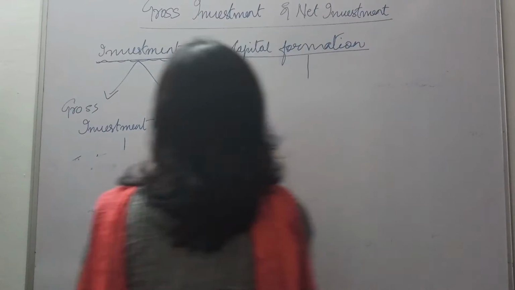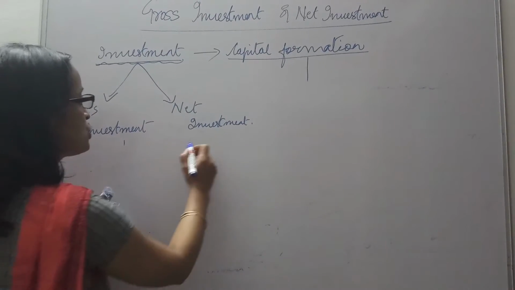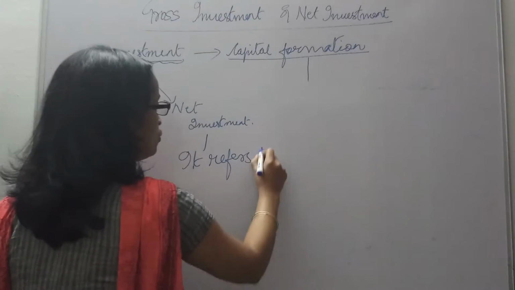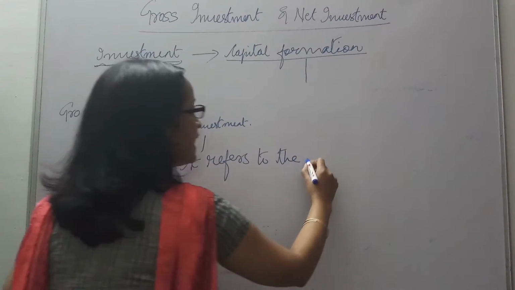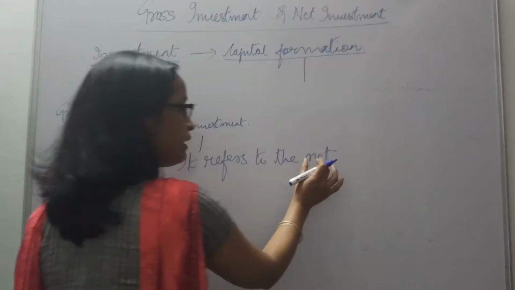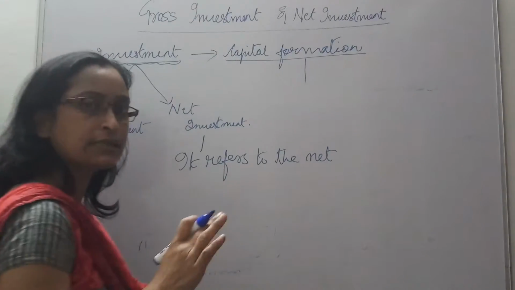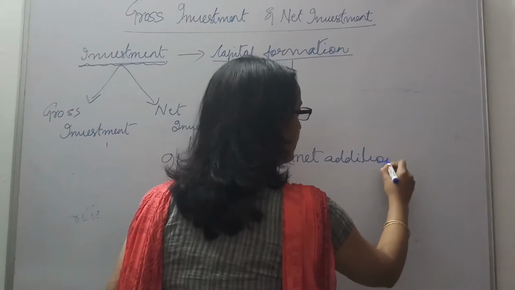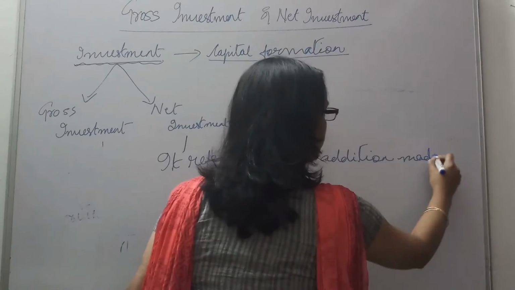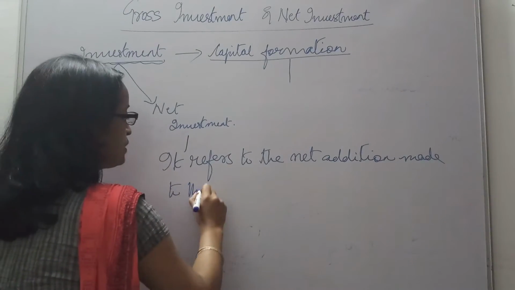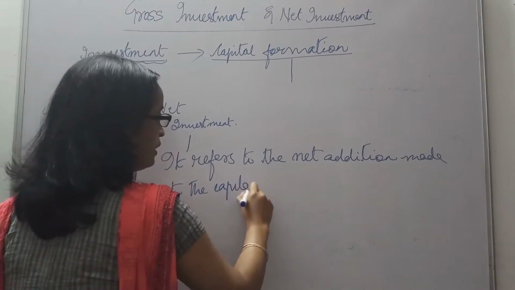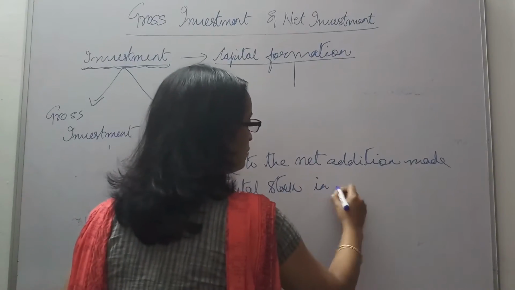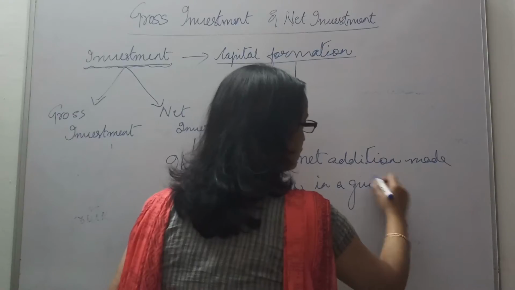It refers to the net addition made to the capital stock of a country in a given year.